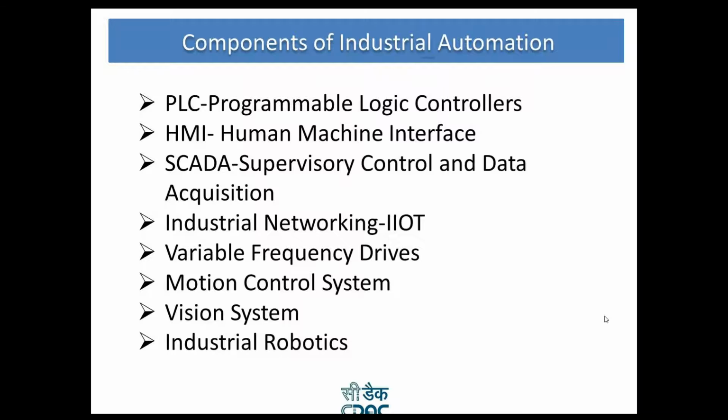It goes to the CPU, where the CPU takes the decisions. The memory is there to store the data. Program memory is there for the program, whatever you have fed, and the power supply. Mostly it operates on AC power supply as well as 24-volt DC power supplies. And then there is the output module, and from the output module, the outputs are taken.